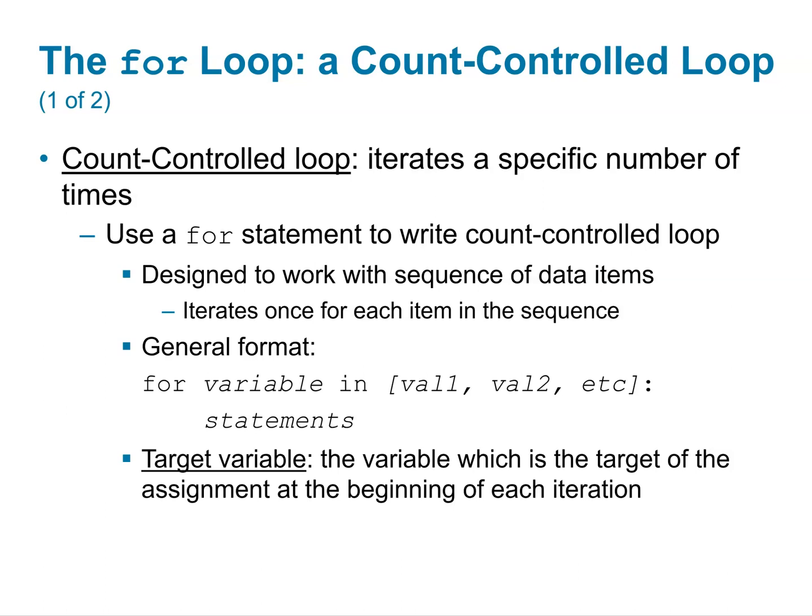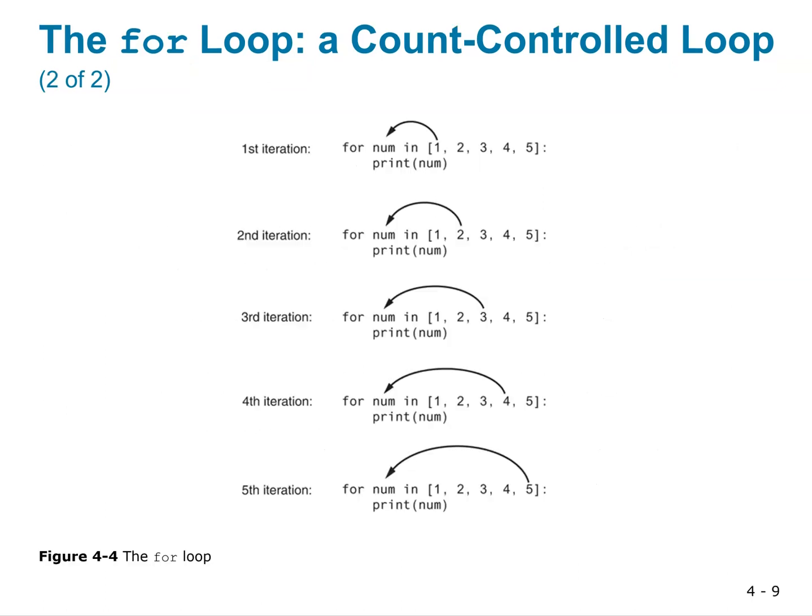The target variable is the variable which is the target of the assignment at the beginning of each iteration. So here, for num in 1, 2, 3, 4, 5, for each item in this list, it'll take the value 1 and put it in num, and we'll print that out. The second time through, it'll put 2 in there. The third time through, it'll put 3 in there, 4 in there, and so forth.